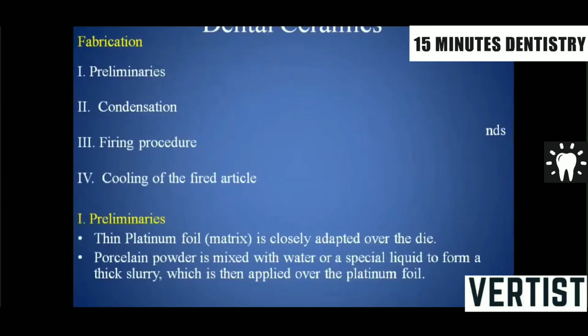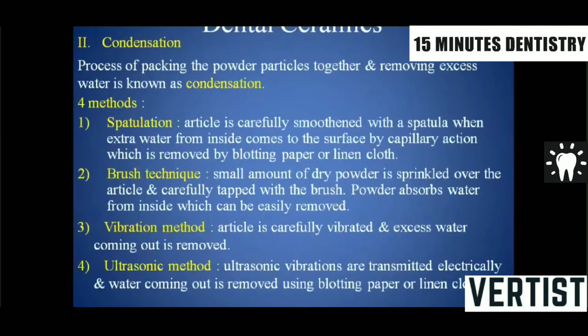Fabrication. The process for fabrication includes first the preliminaries, second condensation, third the firing procedure, and fourth the cooling. Preliminaries means the porcelain is mixed with water or a special liquid to form a thick slurry, and then it is applied to a platinum foil. The next step is the condensation. There are four methods for the condensation.